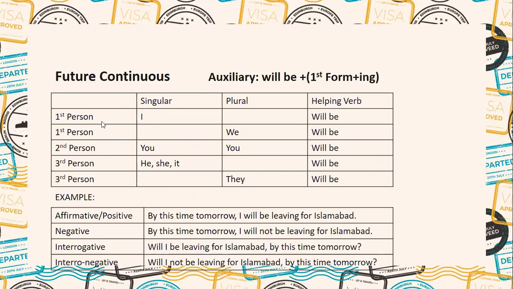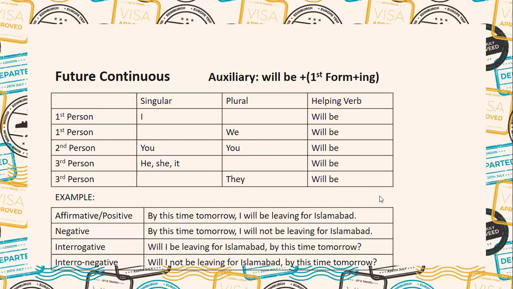If you make a chart like the one I have made, you can easily understand which is the singular first person and which is the plural first person. You can see which pronoun is the second person singular and plural.